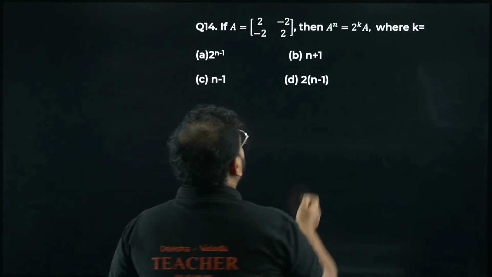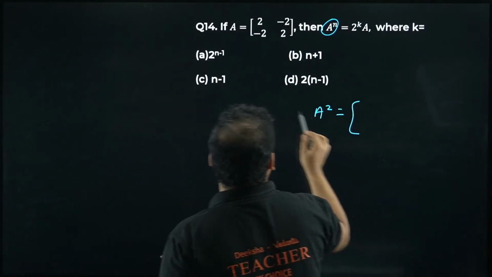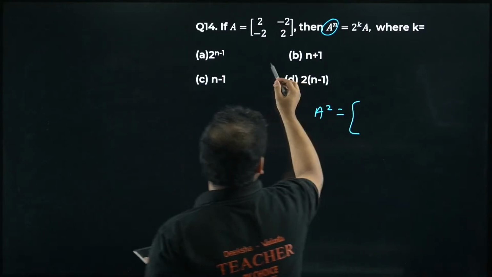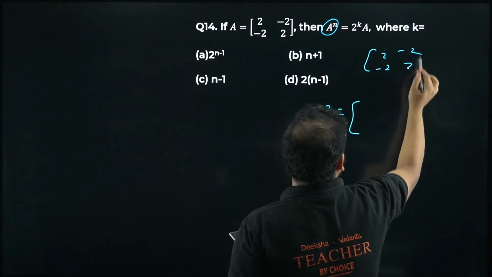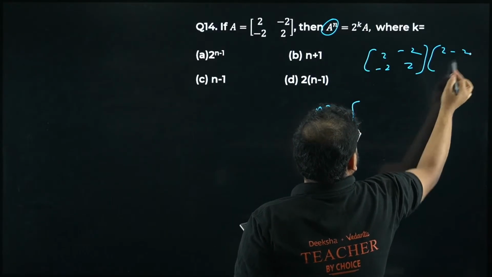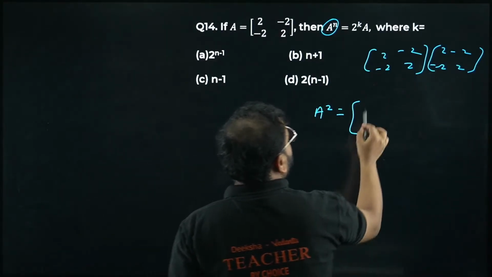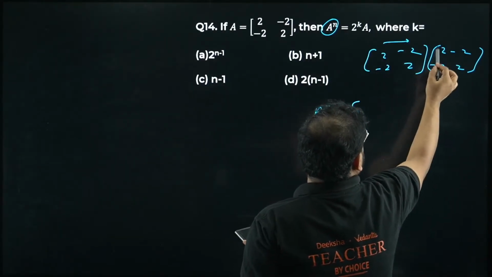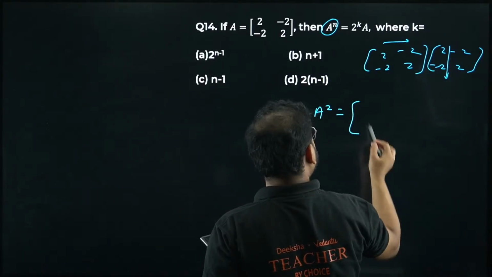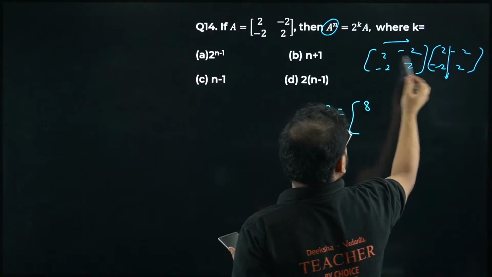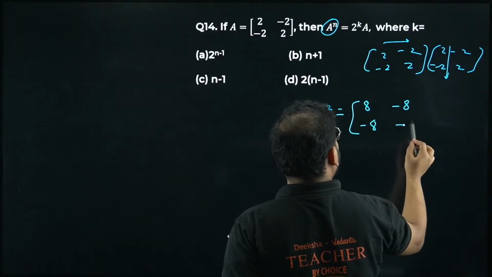Can you solve it? Whenever you see a power n, try to find A square. What are you going to get? Please check. You'll have this one more time, right? 2, minus 2, minus 2, 2, 2, minus 2, minus 2, 2. 2 into 2 is 4 minus 2 into 2 is plus 4. You get 8 over here. 2 into minus 2 is minus 4, minus 2 into 2 is again minus 4, so minus 8 over here.